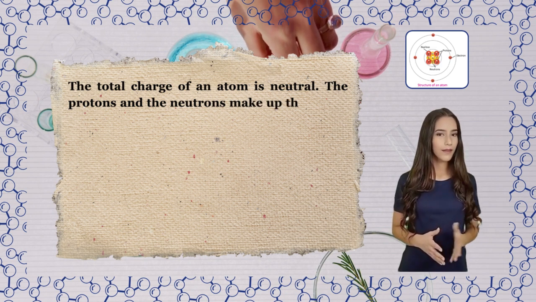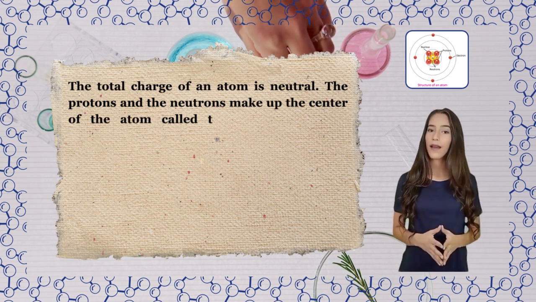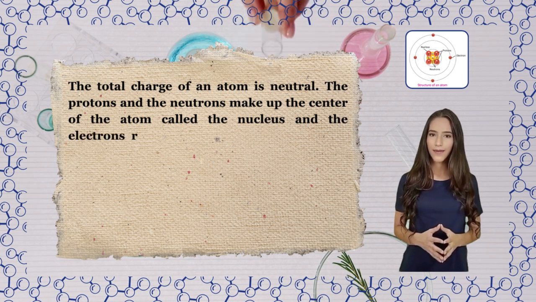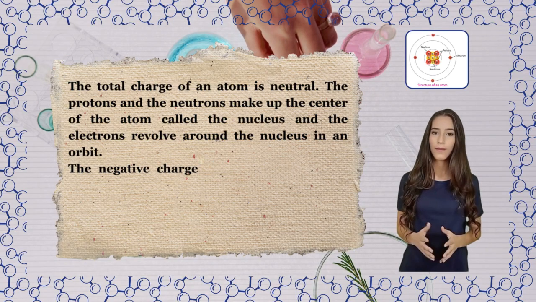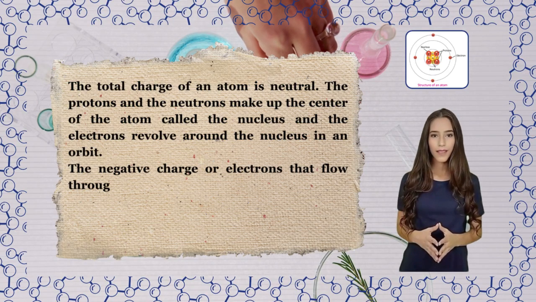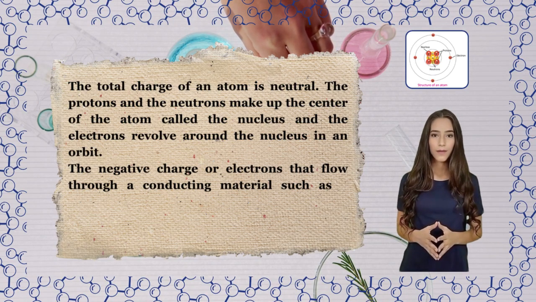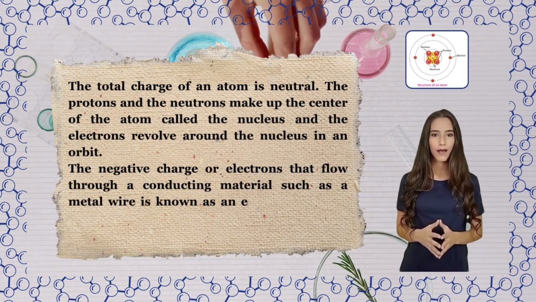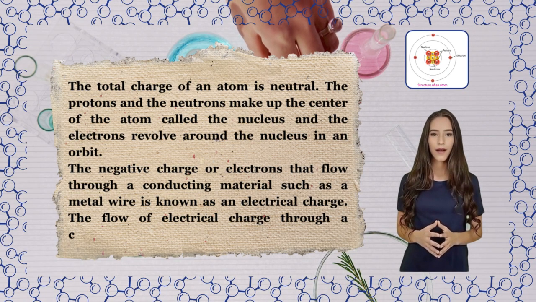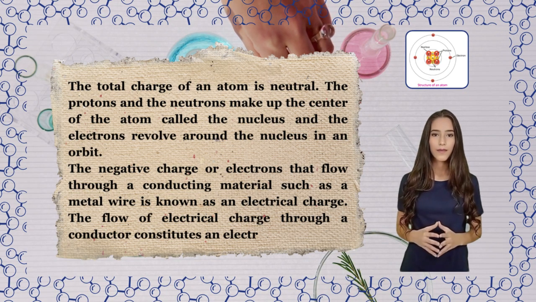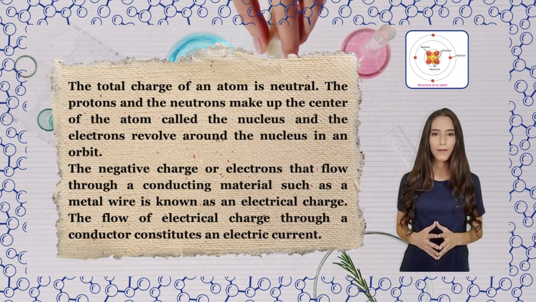The protons and the neutrons make up the center of the atom called the nucleus, and the electrons revolve around the nucleus in an orbit. The flow of negative charge, or electrons, through a conducting material such as a metal wire is known as an electrical charge. The flow of electrical charge through a conductor constitutes an electric current.